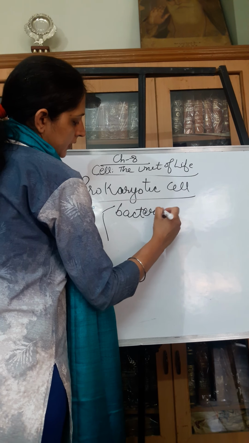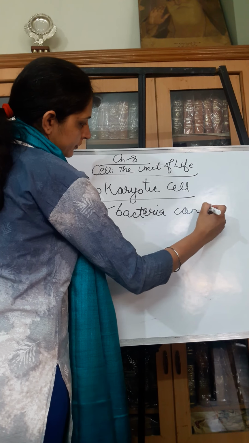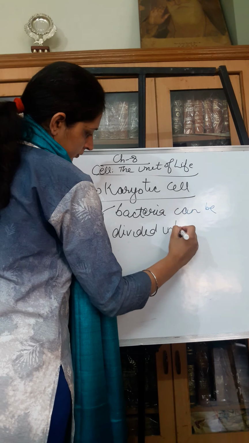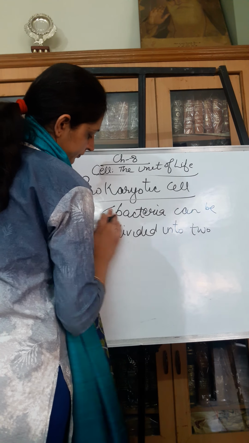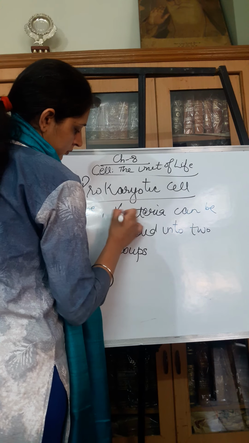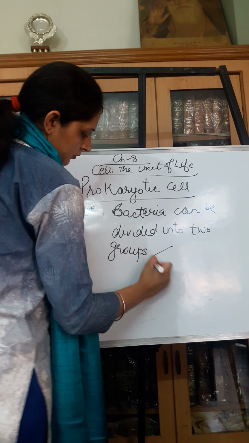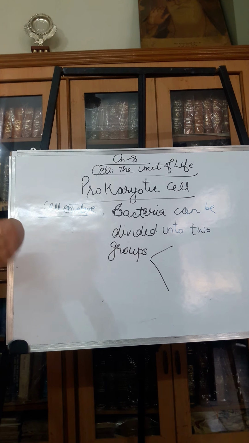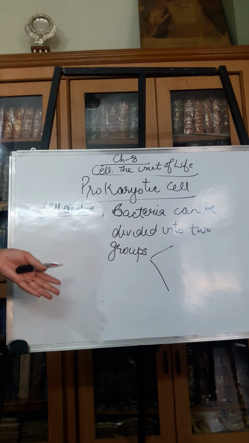Bacteria can be divided into two groups. One will be gram positive, depending upon the response they give to the staining procedure.